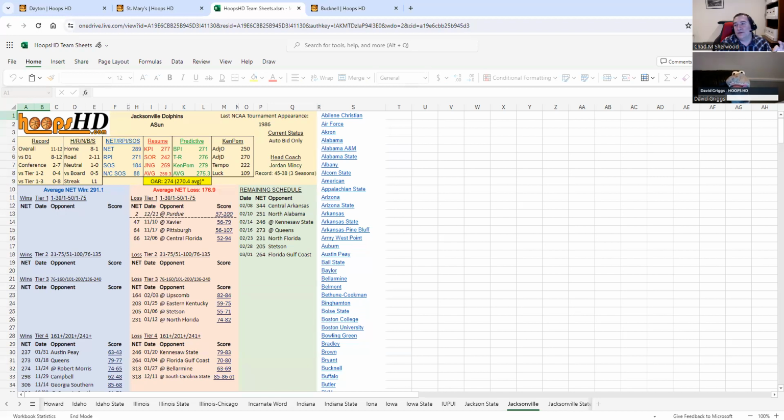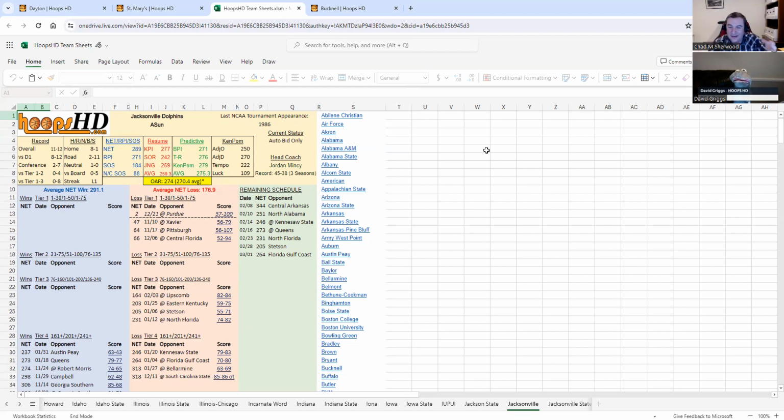Let me throw one other piece up here. You may not be able to see it because it might be behind our heads, but in the top right corner, there is a button that says Edit a Copy. You can click that. You have to have a Microsoft OneDrive account. If you have signed up for a free Microsoft OneDrive account, it will download this into your OneDrive account. You can then download it onto your computer, open it in Excel, look at it, view it, play with it however you like. Only caveat being, if you do download it to your own computer and play around with it, it will not update. You have to go back and re-download it again from the website the next day when games go final.